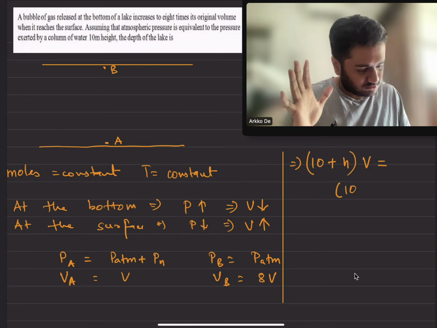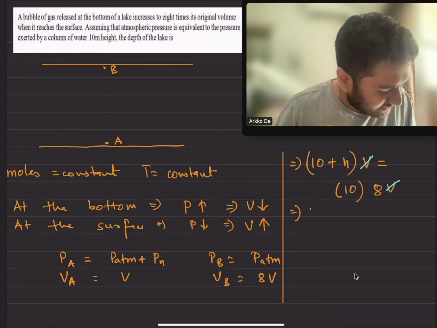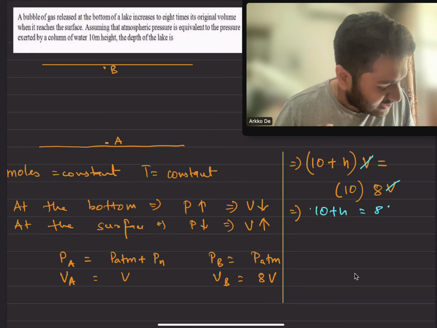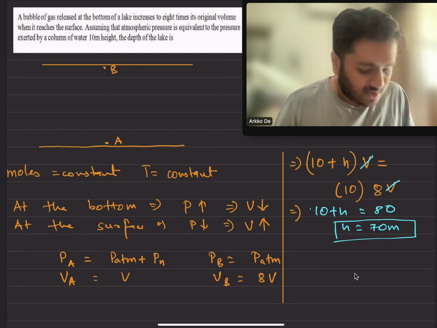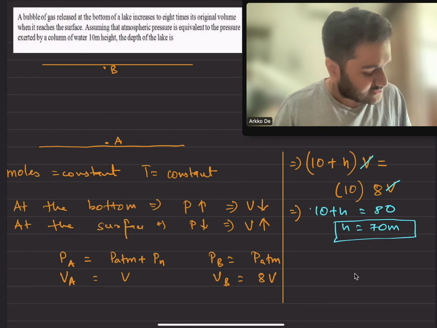So we can see that the V will get cancelled out, and it will be 10 plus h equal to 80. So h will be 70 meters. This is the depth of the lake, or the height of the lake, you can say. So the answer is 70 meters.